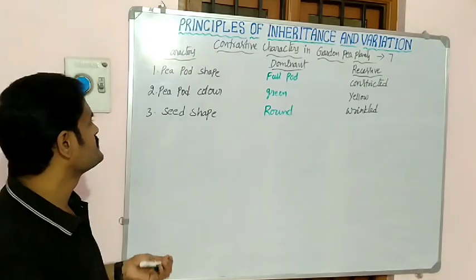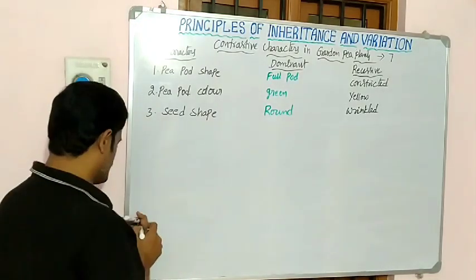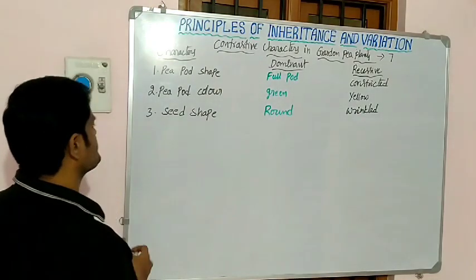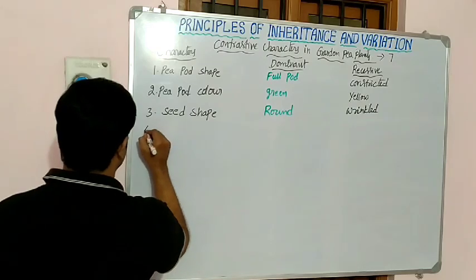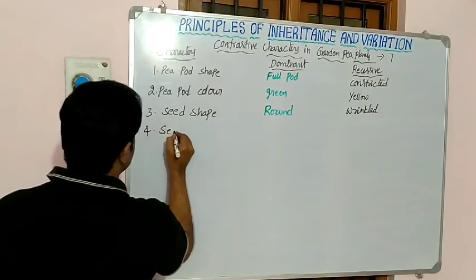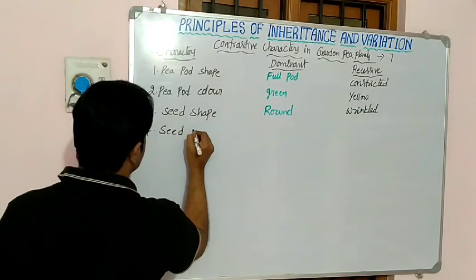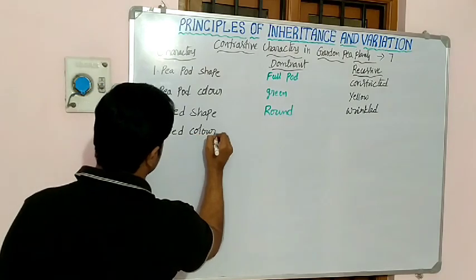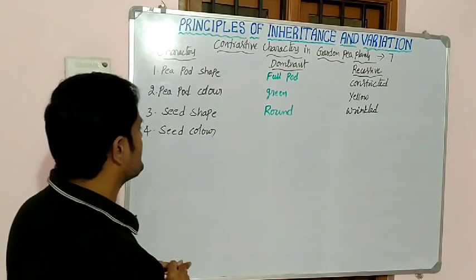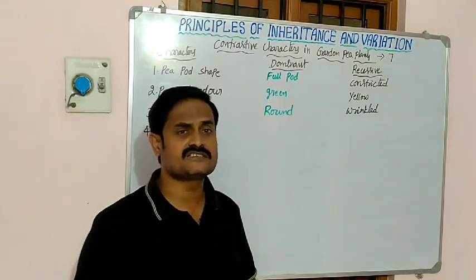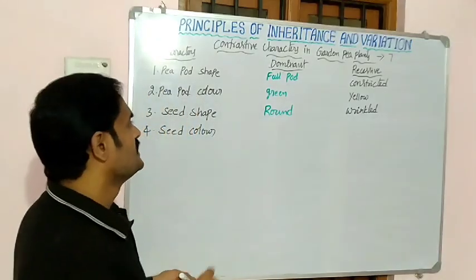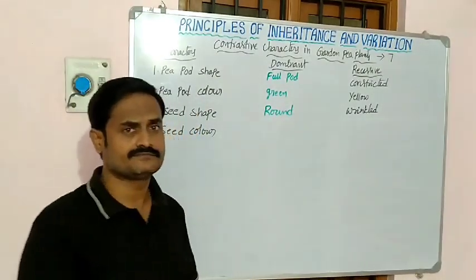Then he observed one more character, that is called seed color. Some of the seeds look yellow in color.